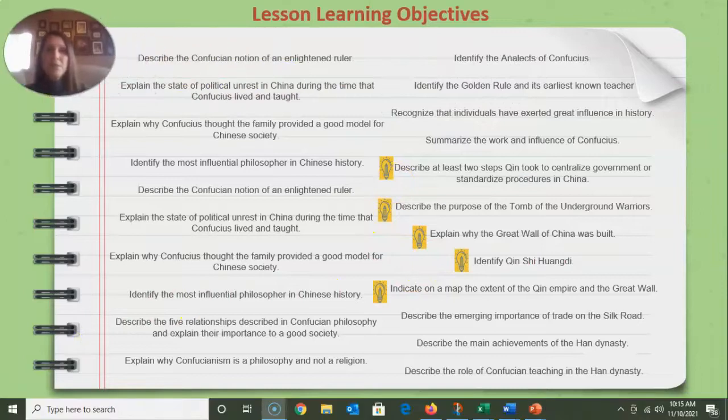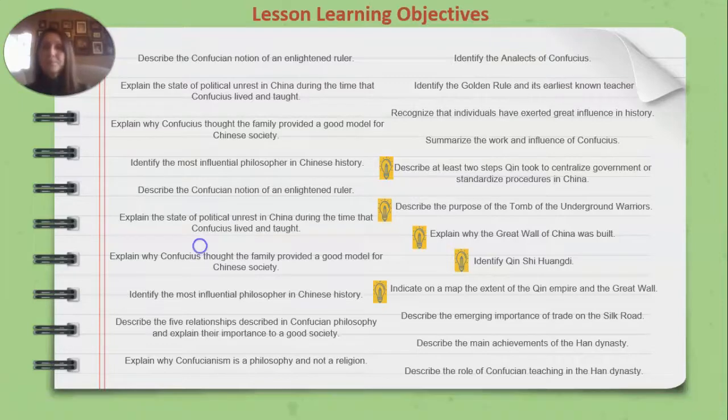So our lesson objectives for this lesson are to describe at least 2 steps Qin took to centralize government or standardize procedures in China, describe the purpose of the Tomb of the Underground Warriors, explain why the Great Wall of China was built, identify Qin Huangdi, and indicate on a map the extent of the Qin Empire and the Great Wall.